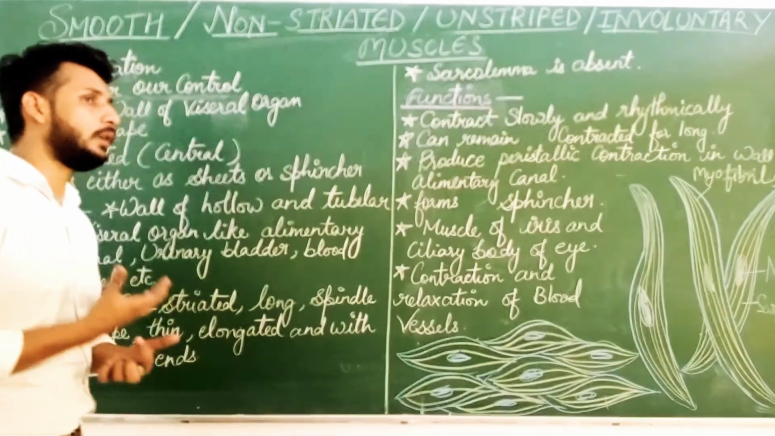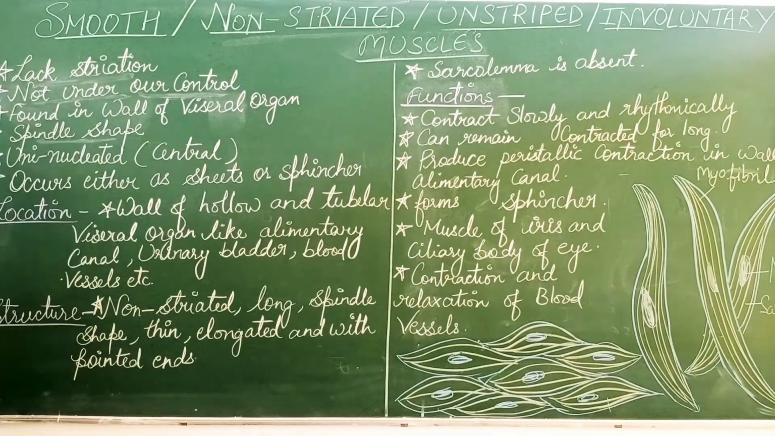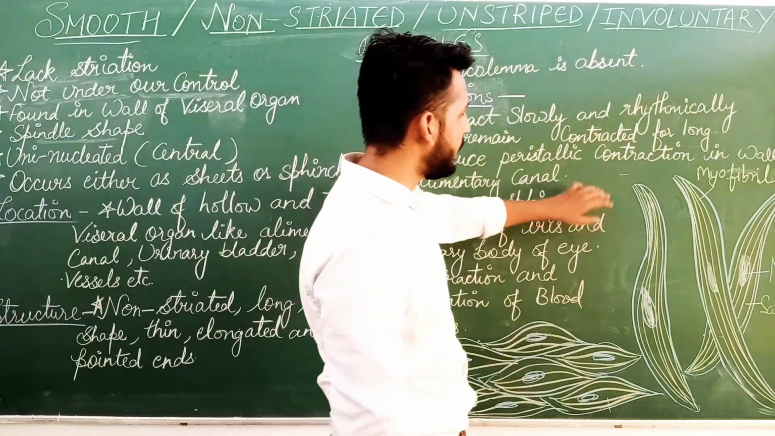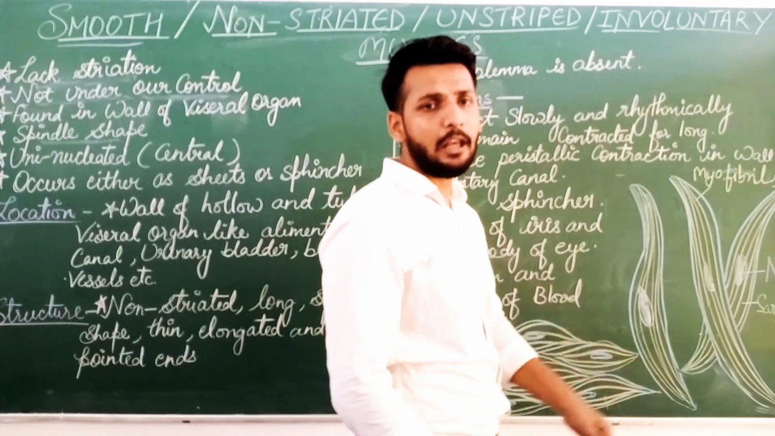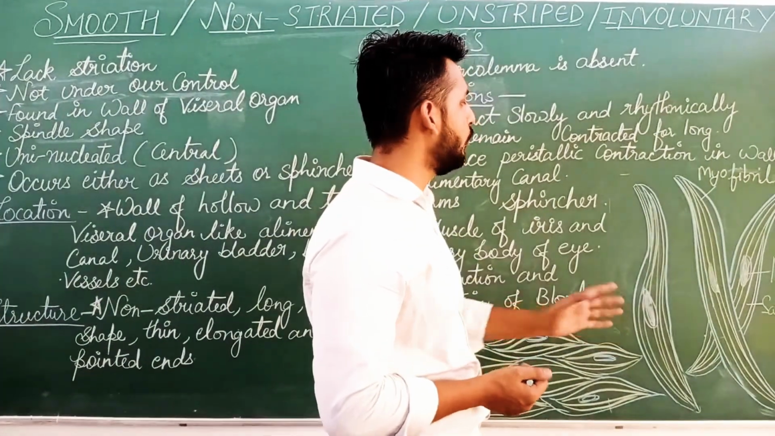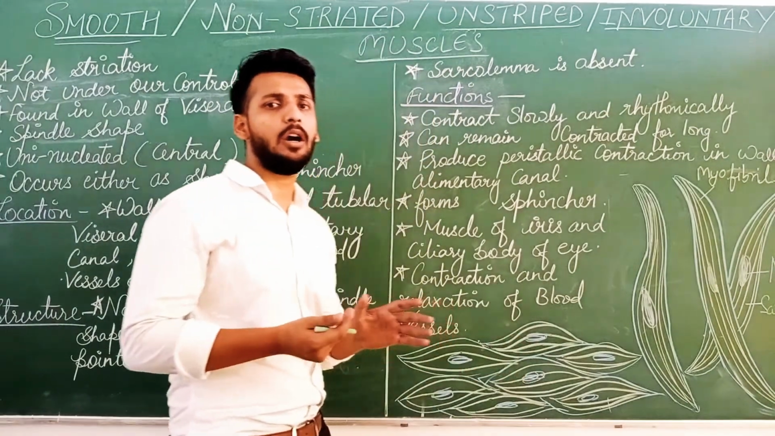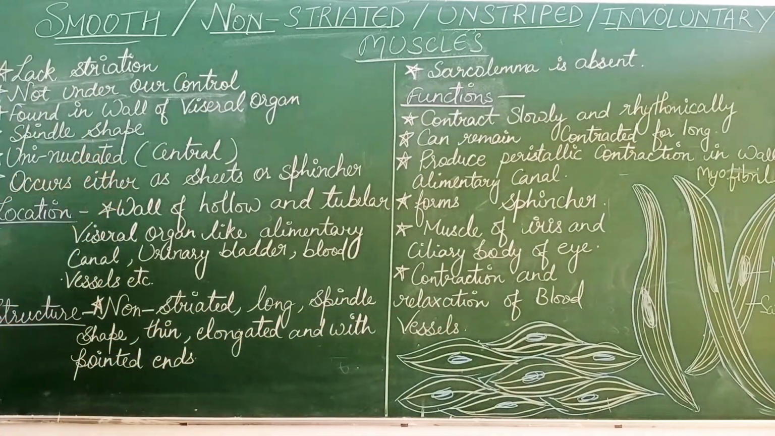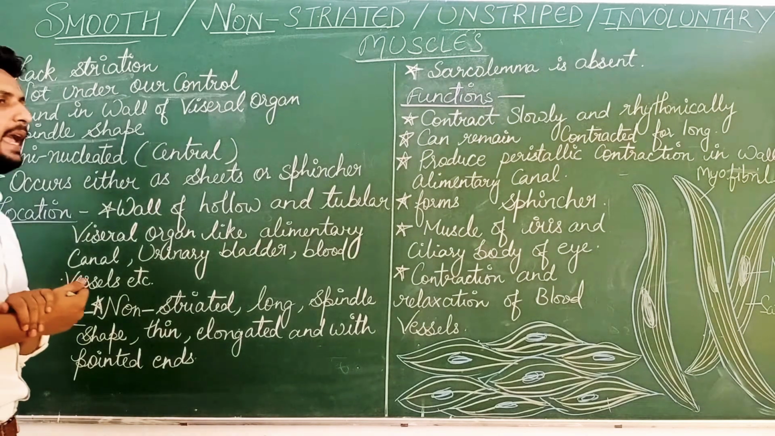Why are they known as so? Smooth. They are smooth because we can see their shape is long, elongated, spindle-like and smooth. They do not have any kind of dark or light bands, right? They are smooth, hence they are known as smooth muscles, right? Next,